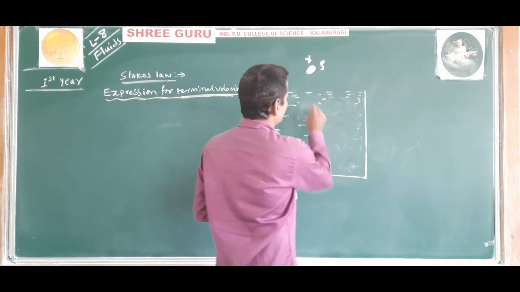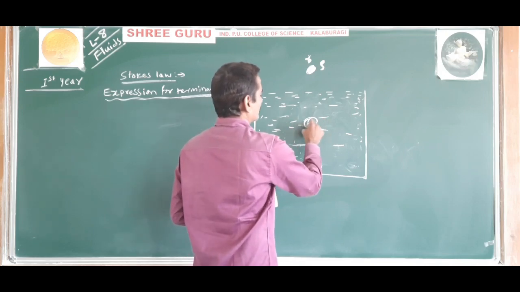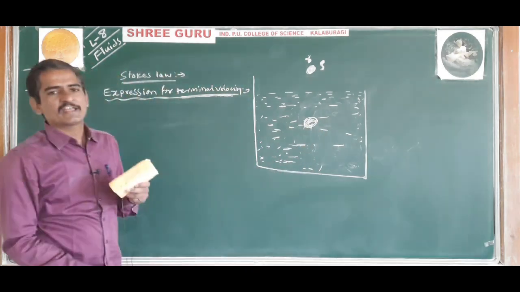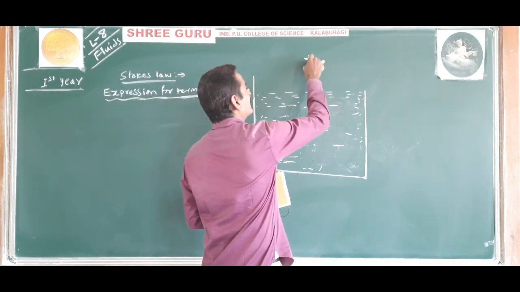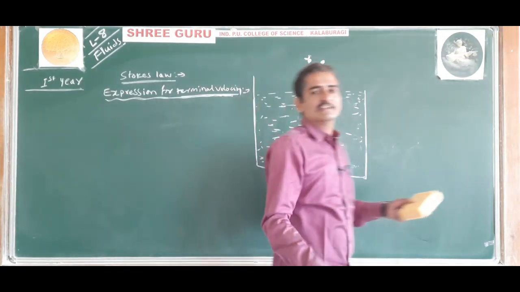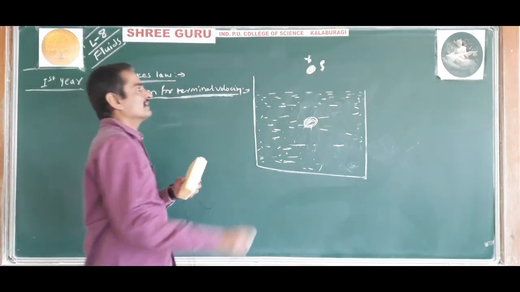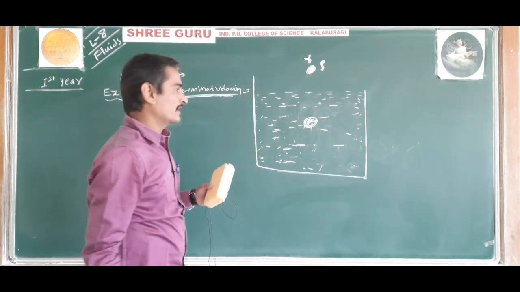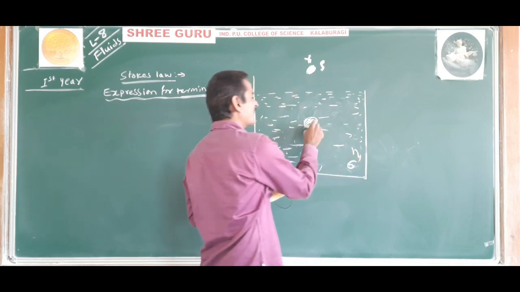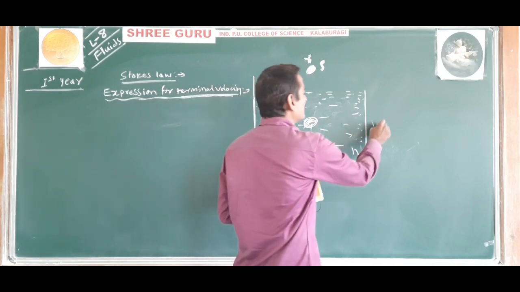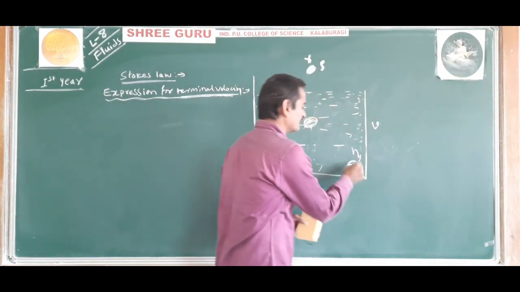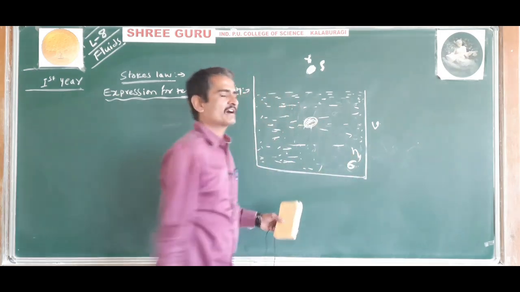This is the liquid and this is the sphere. So consider a sphere of density rho and radius r, moving in a liquid of density sigma and coefficient of viscosity eta with a constant velocity v.